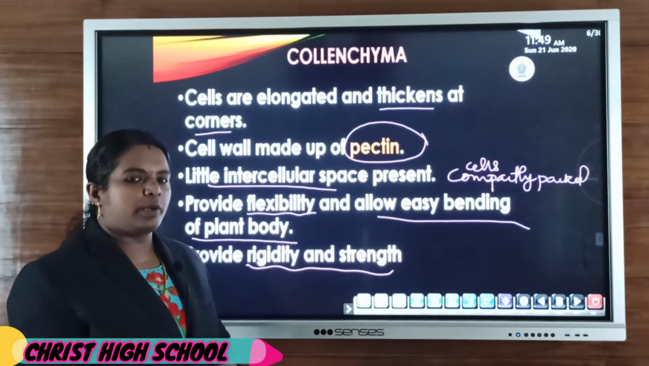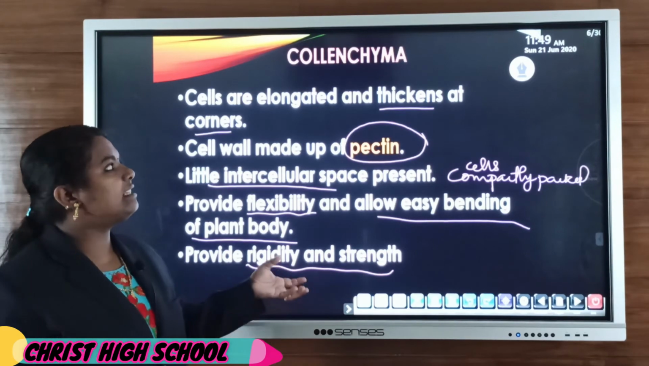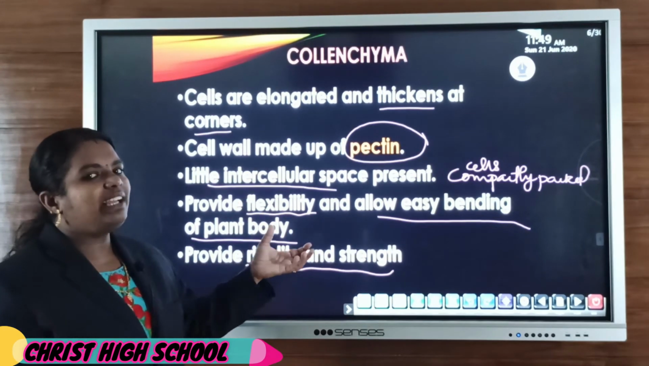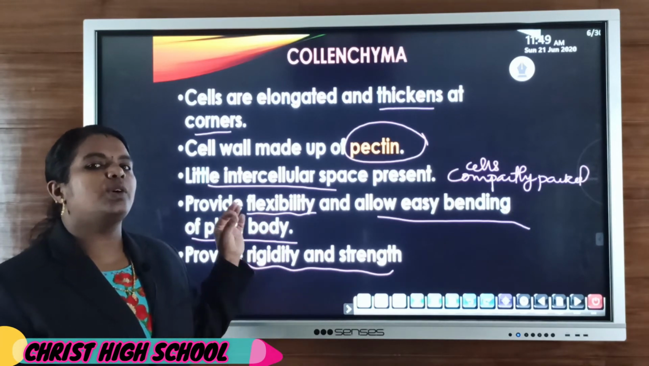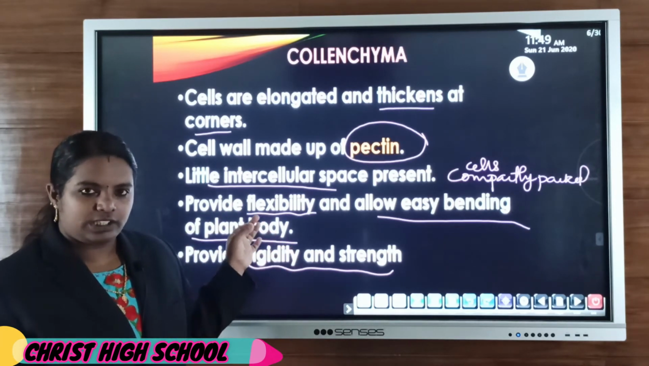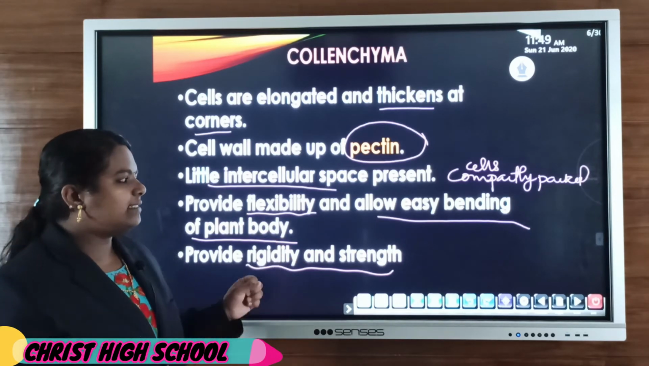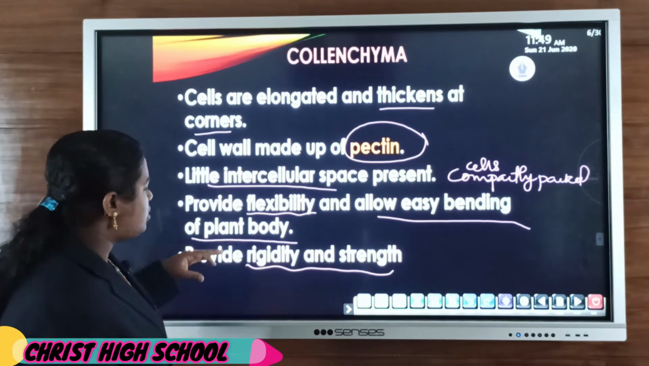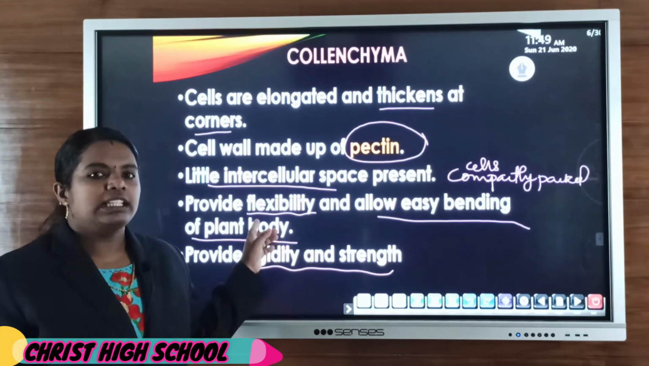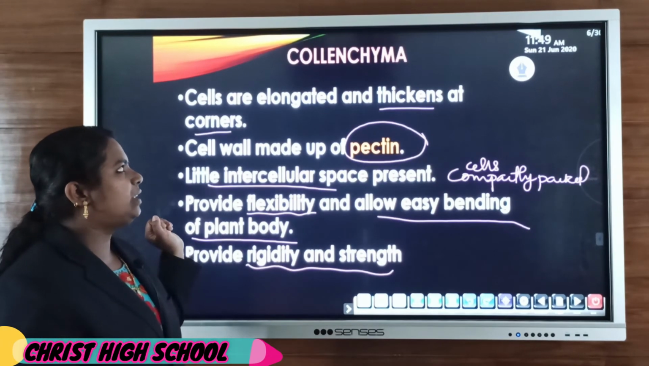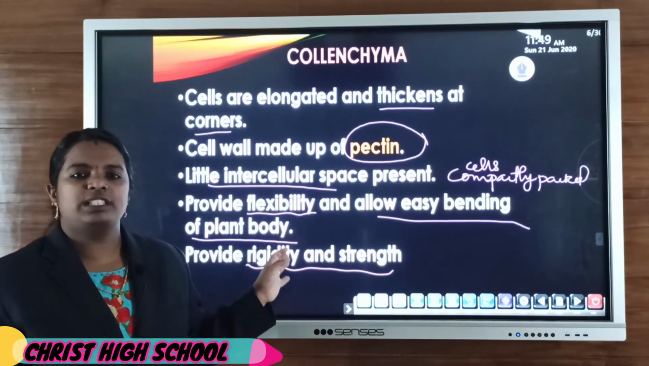Due to this particular property, the flexibility of the parenchyma cells, the plant will bend here and there, but it does not cause tearing or wearing of cells. The branch will easily bend, but it will not break. Clear? It is due to the flexibility of the parenchyma cells, which provide flexibility to the plant body.